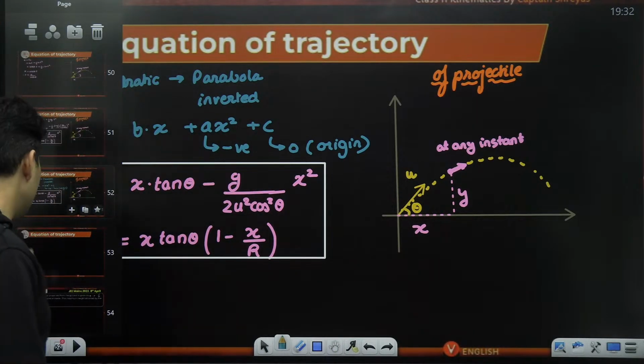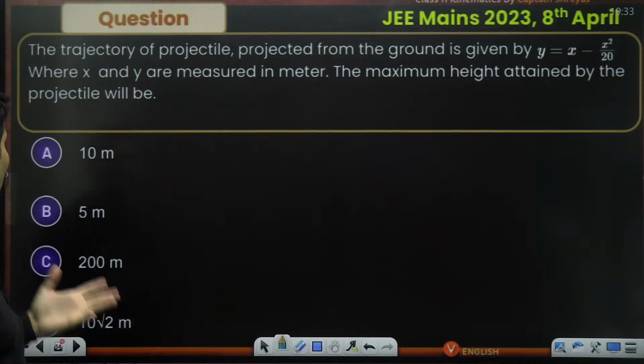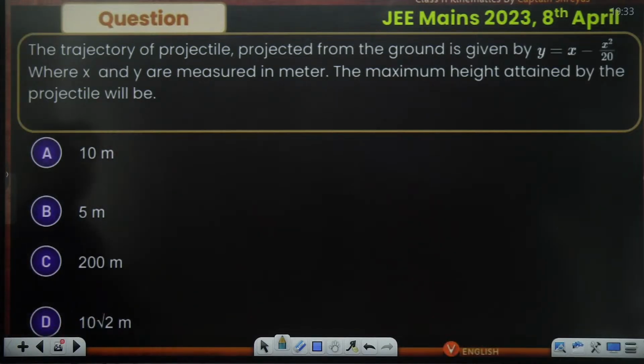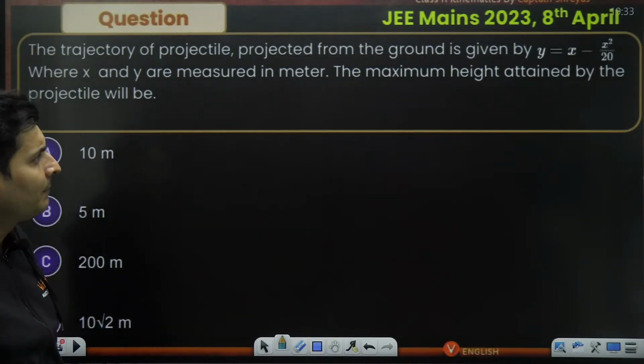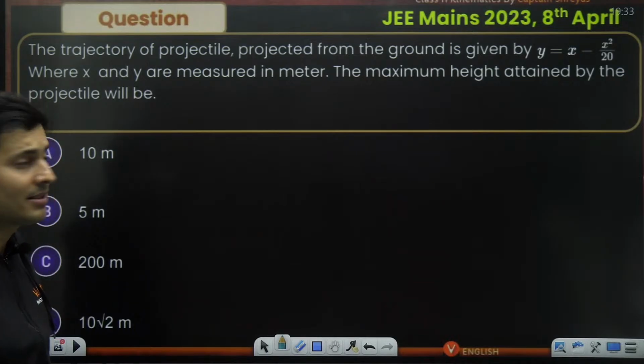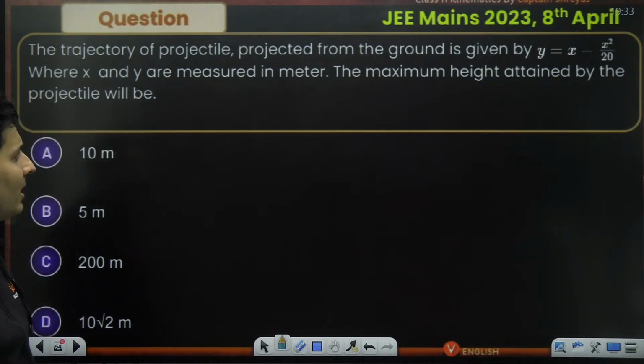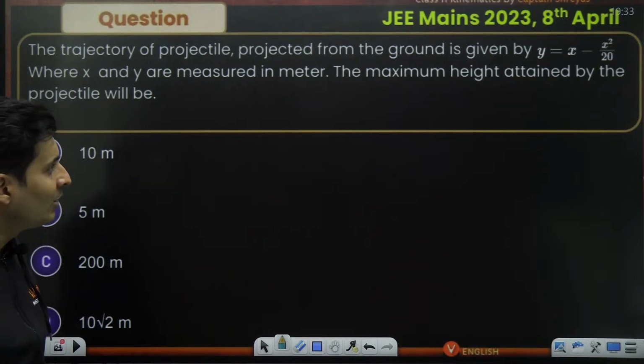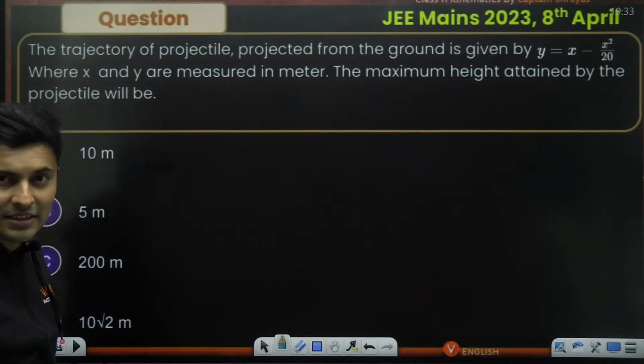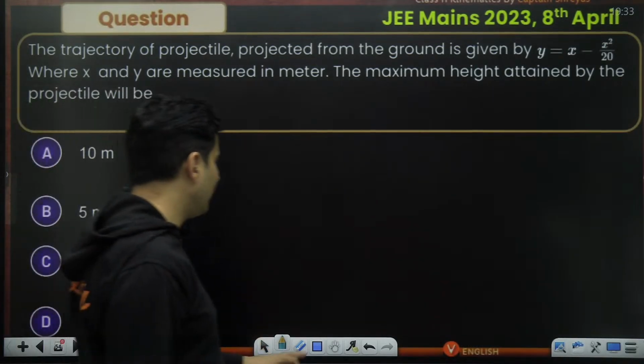All right. So let's see how these concepts are applied in questions. Moving on to the question coming up on your screen. The trajectory of the projectile is y = x - x²/20. x and y are measured in meters. The maximum height attained by the projectile will be. Now, if you look at this, suddenly you will get scared. Oh my God, an equation is given and maximum height is asked.